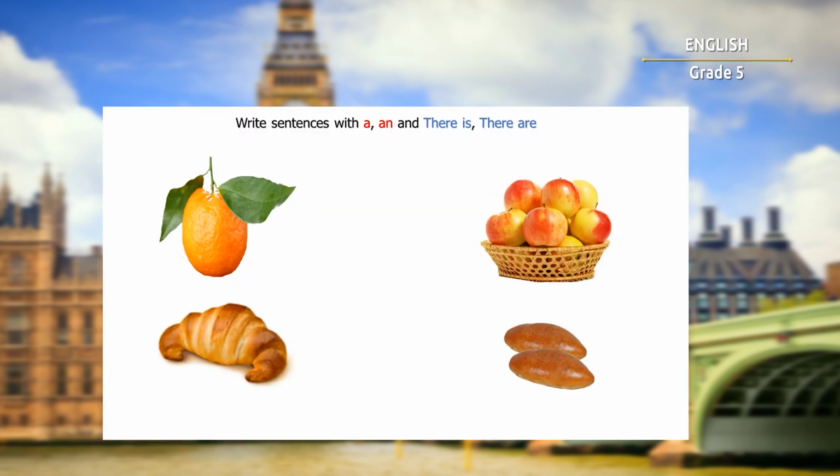Now, children, test yourself. Try to write sentences with a, an, and there is, there are. You have only 20 seconds. Use these pictures.